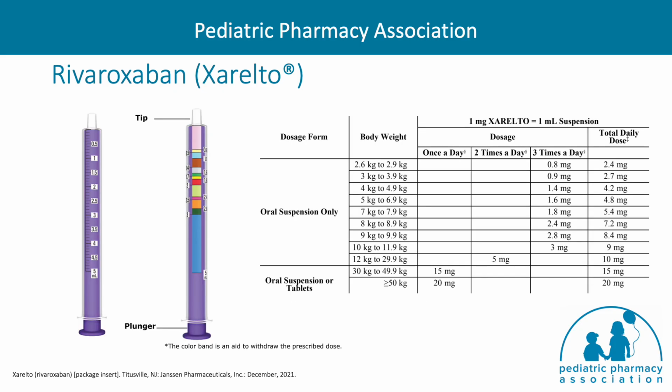The table to the right here shows the dosing of rivaroxaban oral suspension as well as tablets for VTE treatment and prophylaxis in pediatric patients, and it is important to note that the dosing is based on weight and may be given up to 3 times a day in younger patients, which differs from the once-a-day dosing in adults as well as older children. The dosing differs when used for thromboprophylaxis after a Fontan, and the dosing table can be found in the package insert. To the left is an image of the syringe that is supplied with the rivaroxaban suspension, which is intended to guide dosing, especially for our smaller patients.